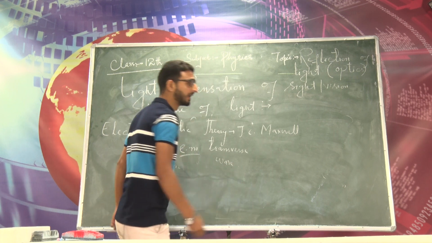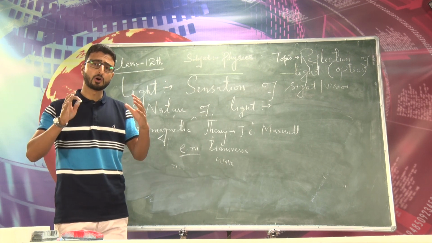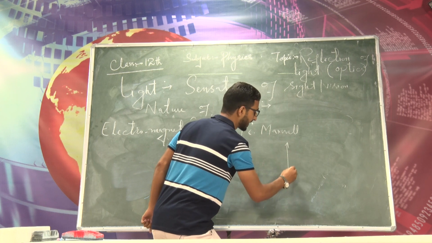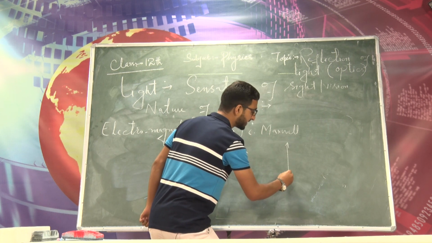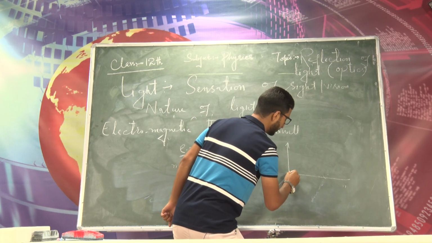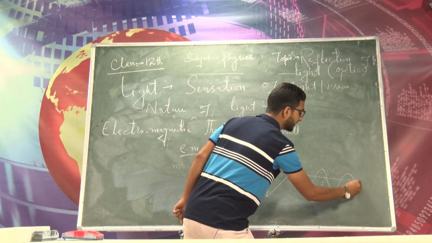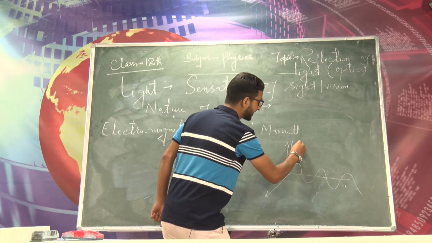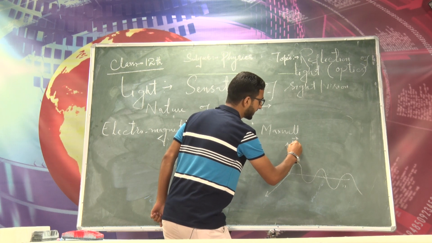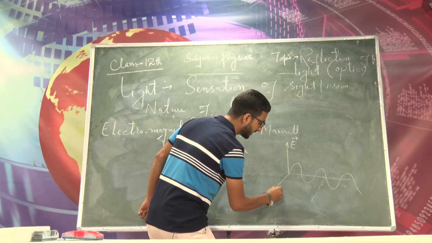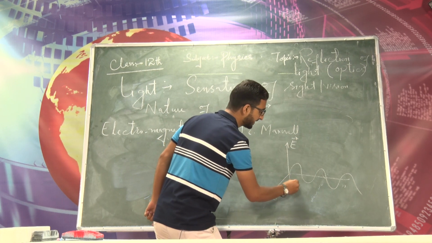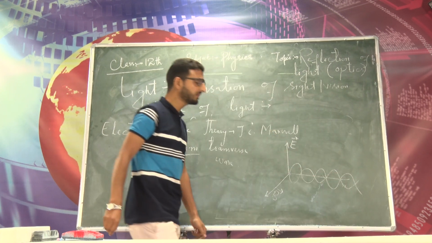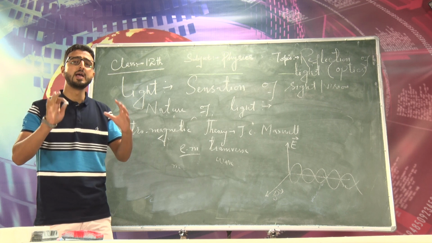As per Maxwell, light wave consists of both electric field as well as the magnetic field, and they are perpendicular to each other and to the direction of propagation of wave. So let this be electric field denoted by E vector, and let this be magnetic field denoted by B vector, and the wave is perpendicular to both E and B. So what is an electromagnetic wave?